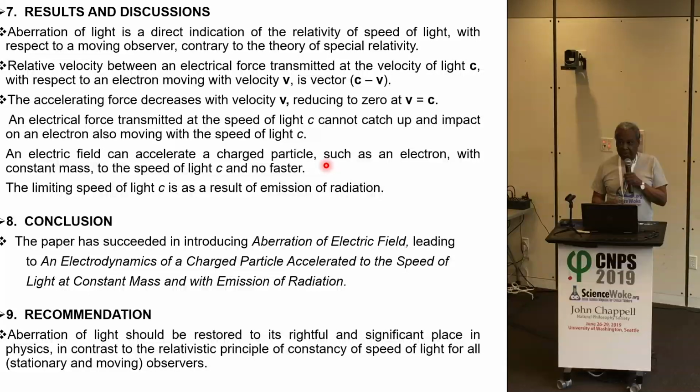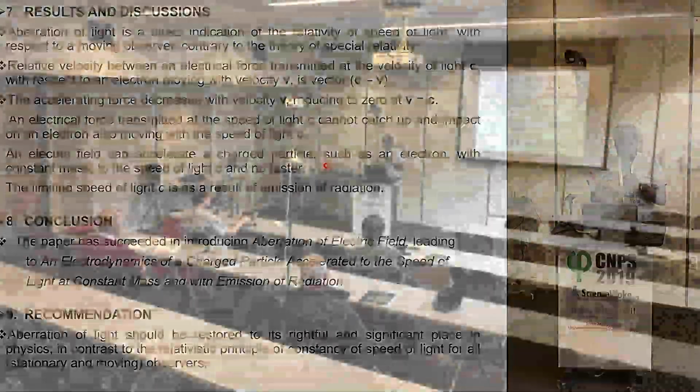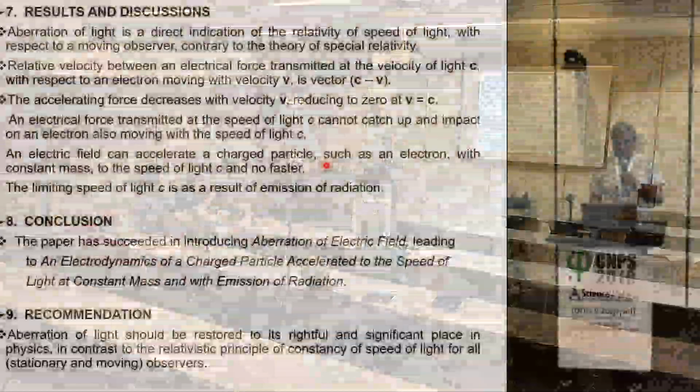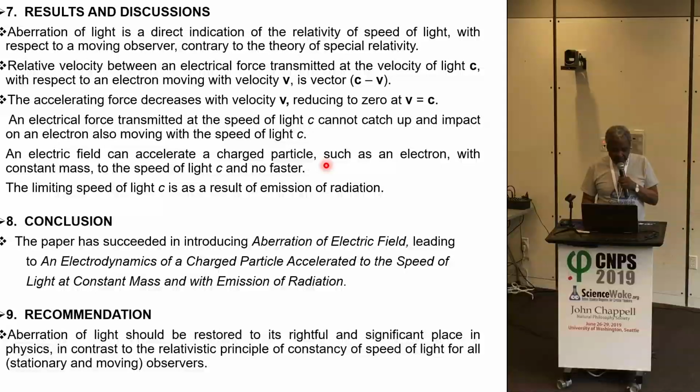Doing away with infinite mass will bring a lot of relief to physicists all over the world. Because what is an infinite mass? An infinite mass is the mass of the whole universe. Having such a mass, millions of such a mass, within the apparatus of a laboratory is unthinkable.